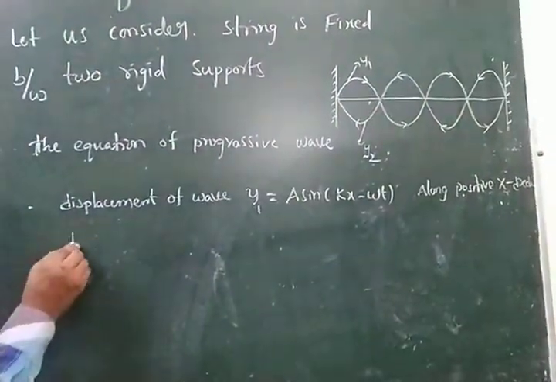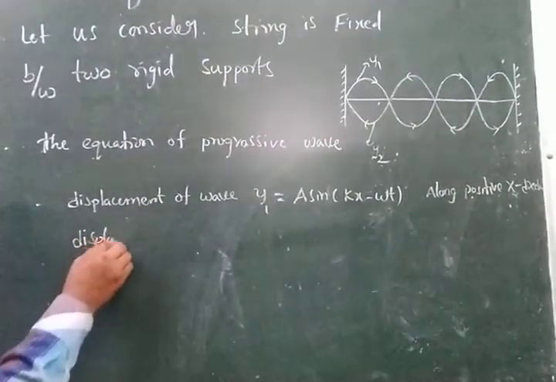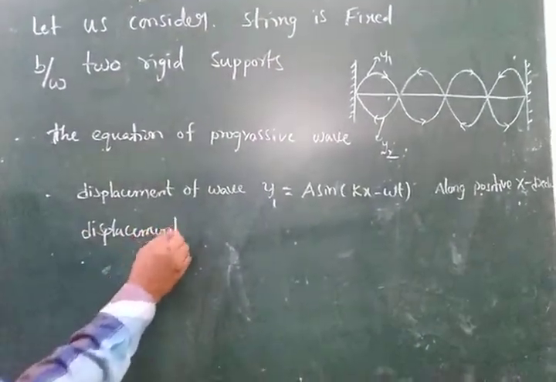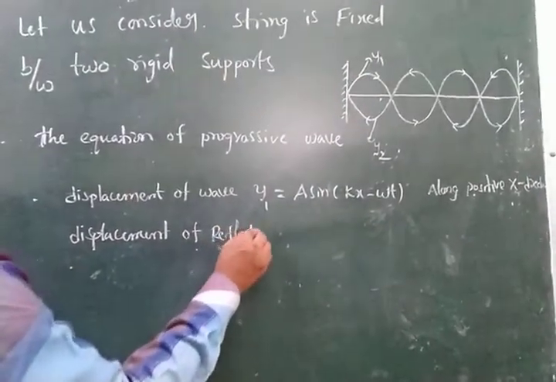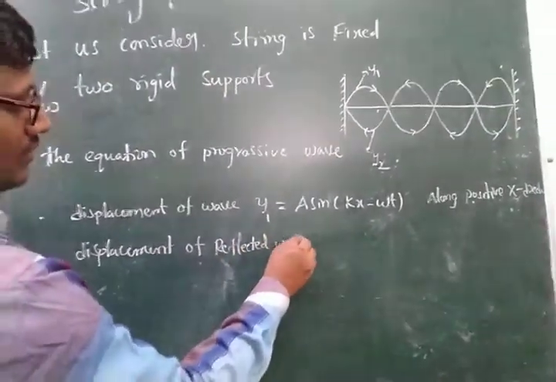Now the other wave is returned back, which is the displacement of the reflected wave.